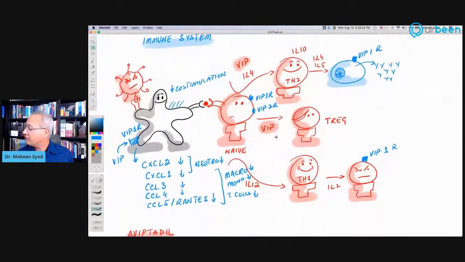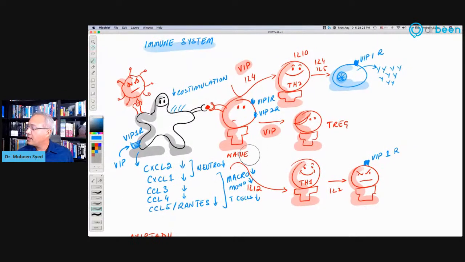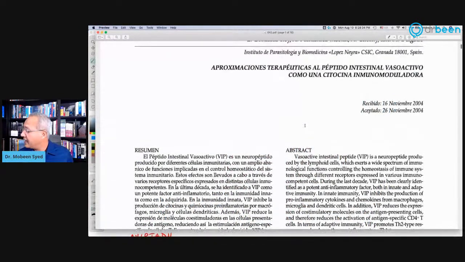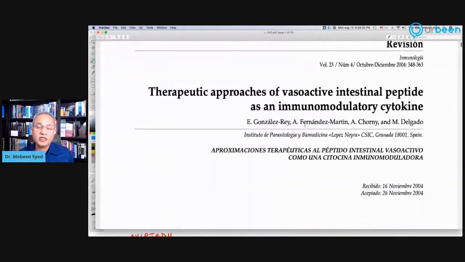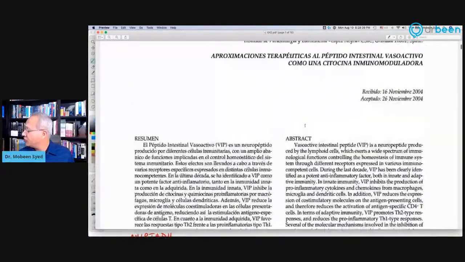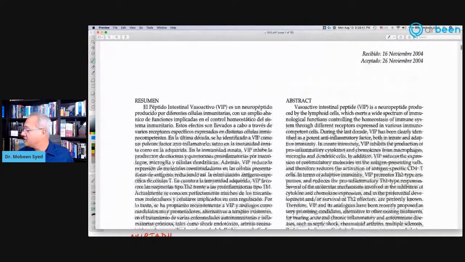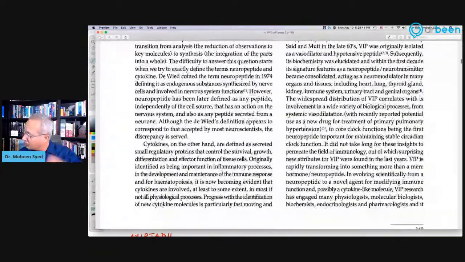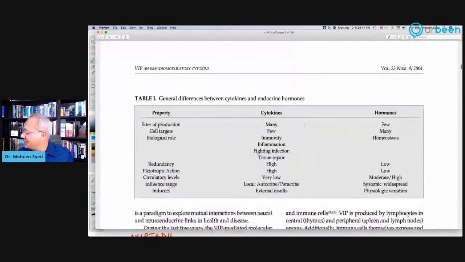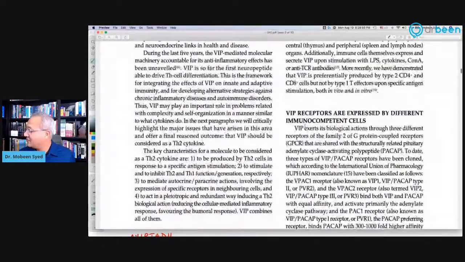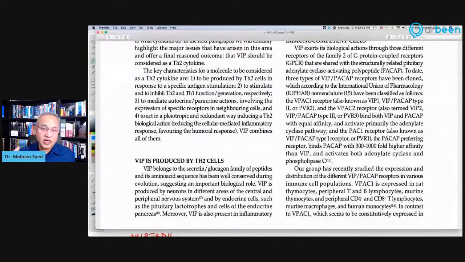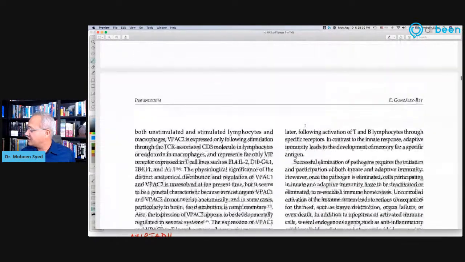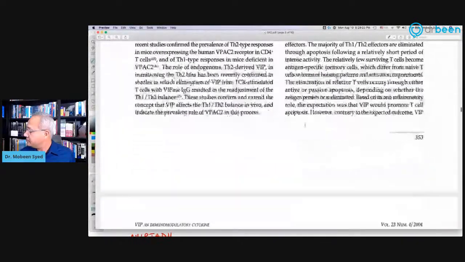Now to our favorite diagram on the immune system. And I want to show you this document here. I have the link to this document in the description. It is a beautiful document, and I believe it's 130-40 pages. So going over all of it is difficult during the lecture, but I have gone over the majority of this. So what I read about was, how does VIP or Aviptadil work with the immune system? So that's what I'm going to explain. This is the discussion that is here. So let's look at it.